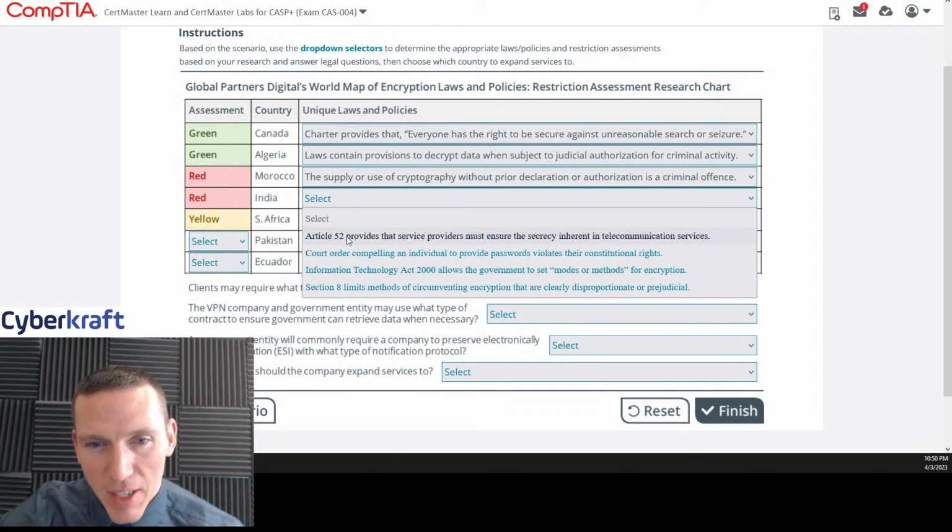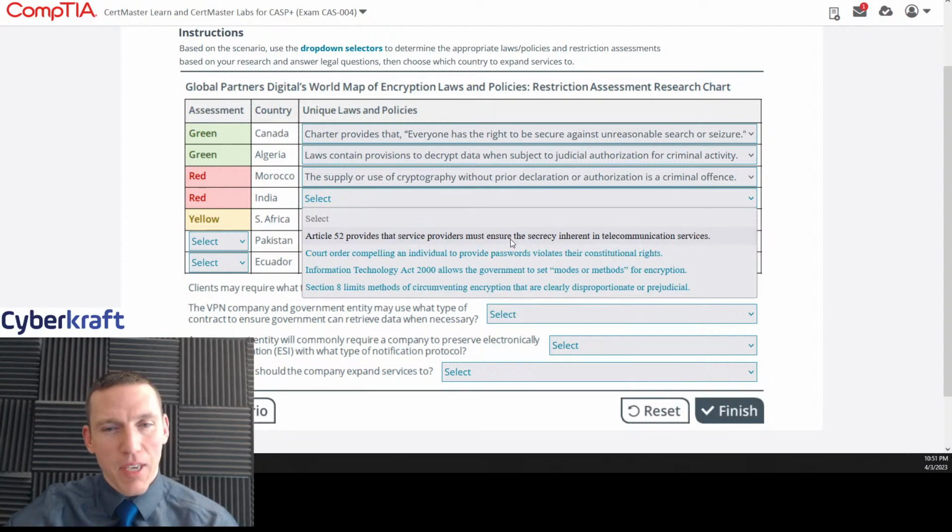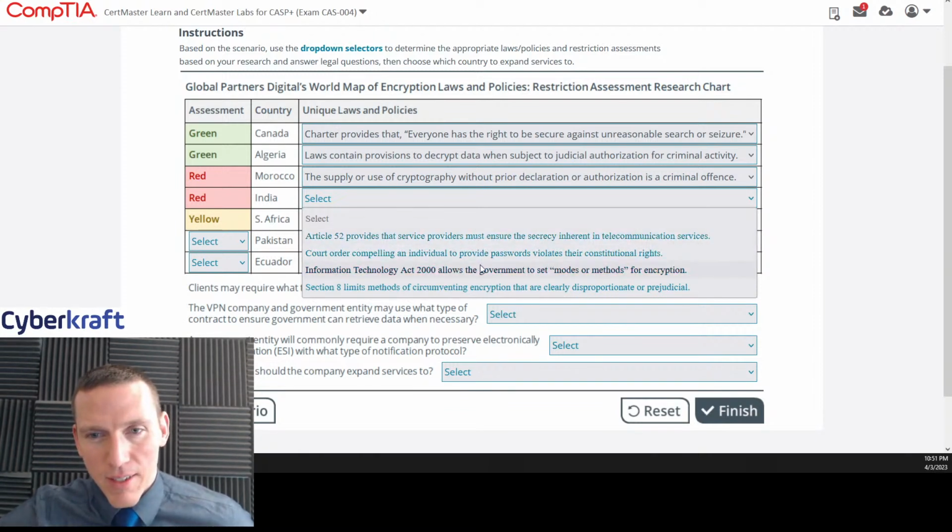This one doesn't really make sense. Provides service providers must ensure the secrecy inherent in telecommunications services. That's saying that telecommunications providers must uphold confidentiality, but I don't think this one makes sense. So the only one that's left is this one. I don't know if the Information Technology Act 2000 is, I can't quite remember.